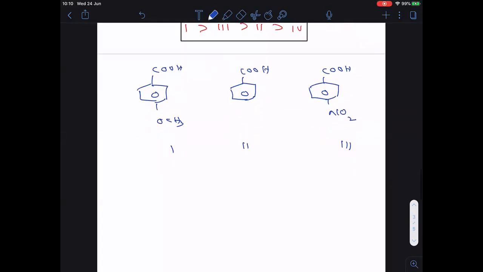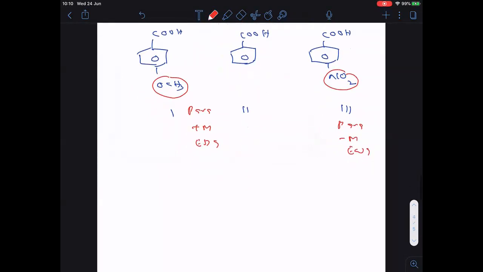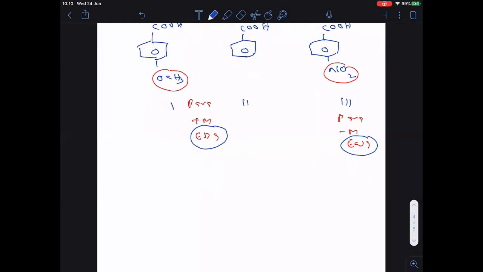Okay. Now let us see what are the effects operated here. This is para position. Am I right? At para, OCH3 will show plus M, that means electron donating group. And here this is also para. Here NO2 will show minus M, that means electron withdrawing group. So in the first one, electron donating group is there. In the last one, electron withdrawing group is there. Who will increase the acidic strength? Tell me. Electron withdrawing. Therefore, first of all, the third one will come. Clear? Then the second one, then the first one.